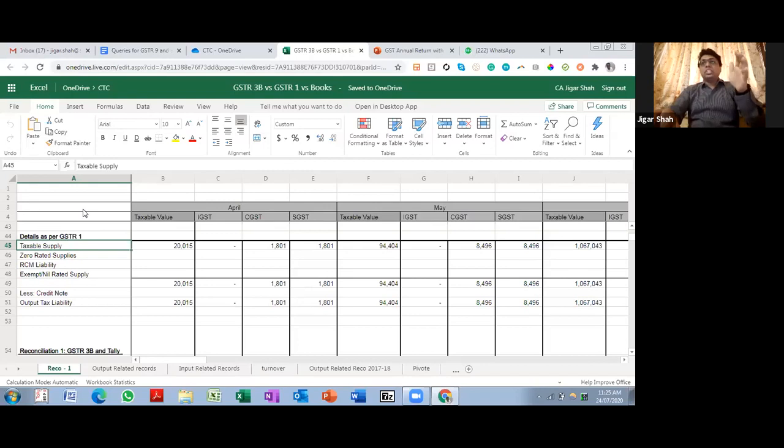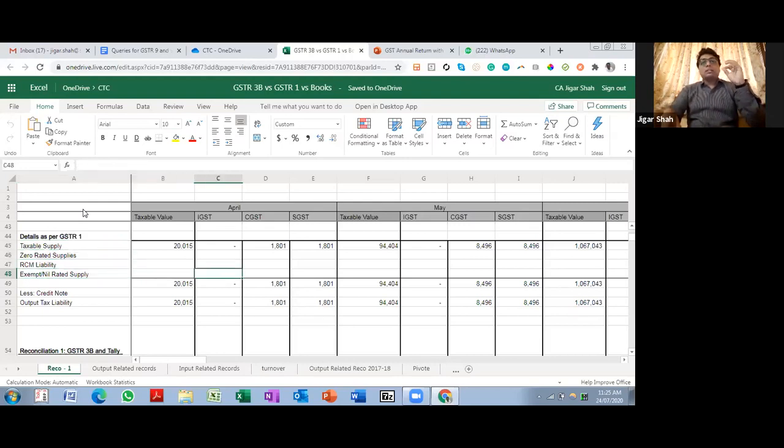When we download GSTR1 in PDF, you will realize that the credit note, debit note line item which comes in GSTR1 has the same effect irrespective of whether a particular item is a debit note or credit note. So it will just aggregate. Ideally, if it's a debit note and a credit note, then there should be a set off, a reduction, but it will aggregate and add everything. So you actually have to go to that return and see how much are credit notes and how much are debit notes, and then accordingly put data over here.